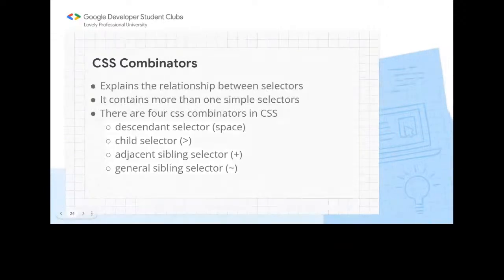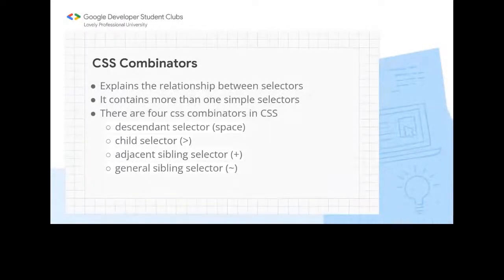So combinators are the relations between selectors. It explains the relation between the selectors here. It means it contains more than one simple selector. Like if we want to add the CSS to our descendants or our siblings, then we can use this combinator with the simple selector.